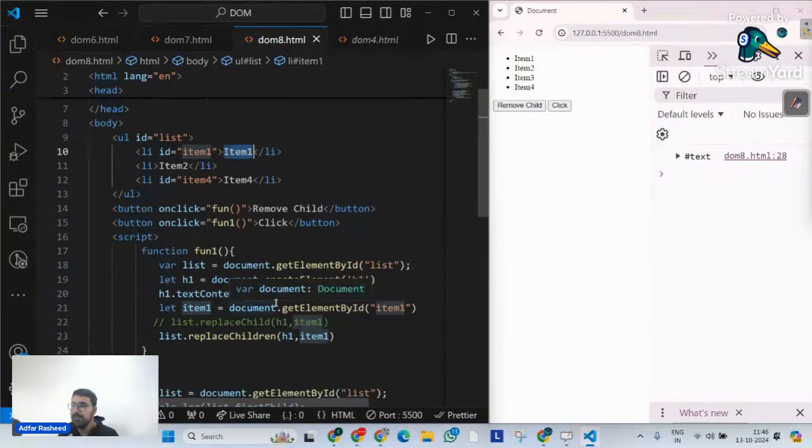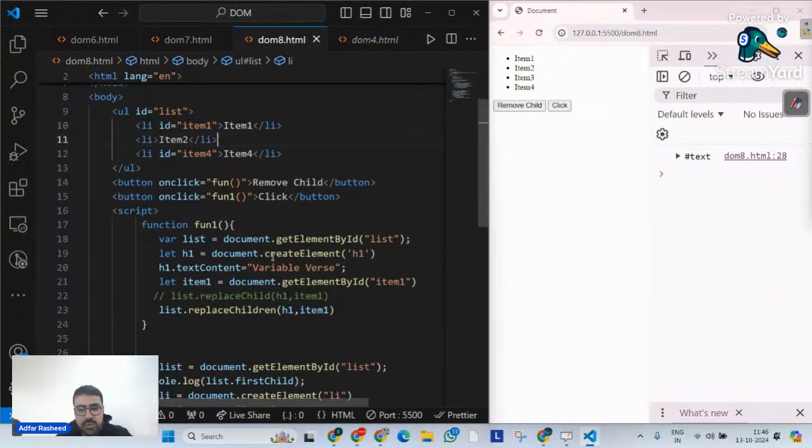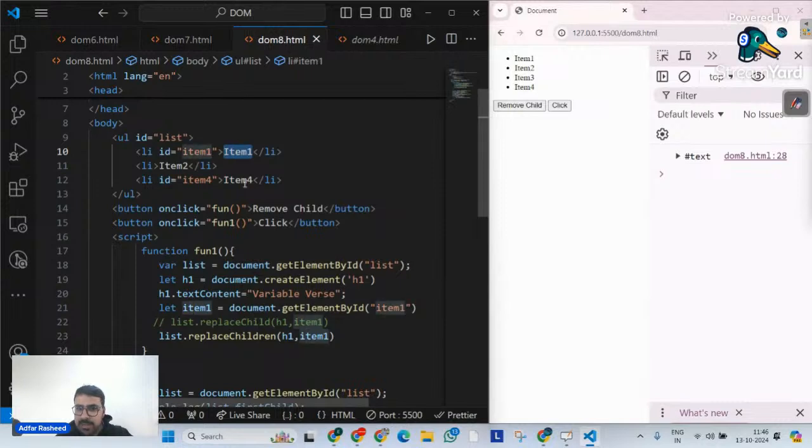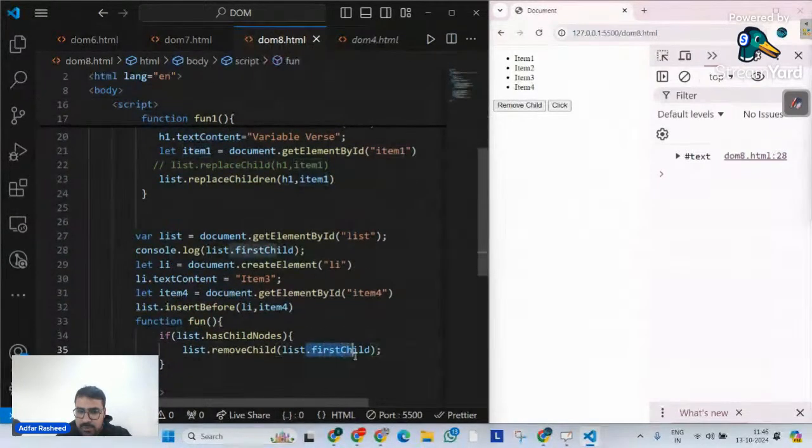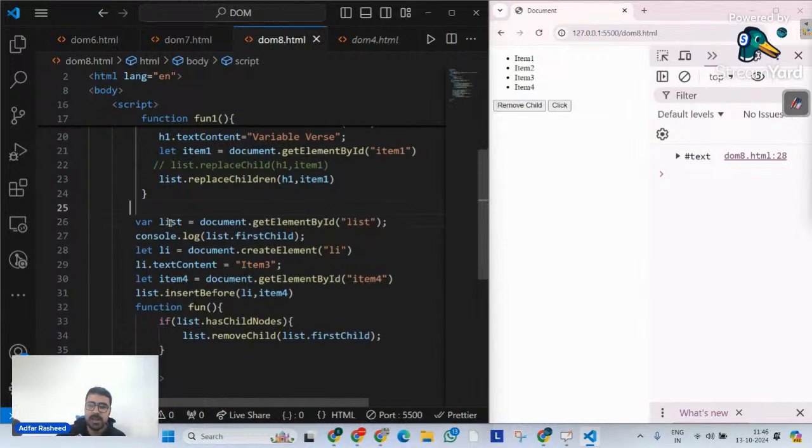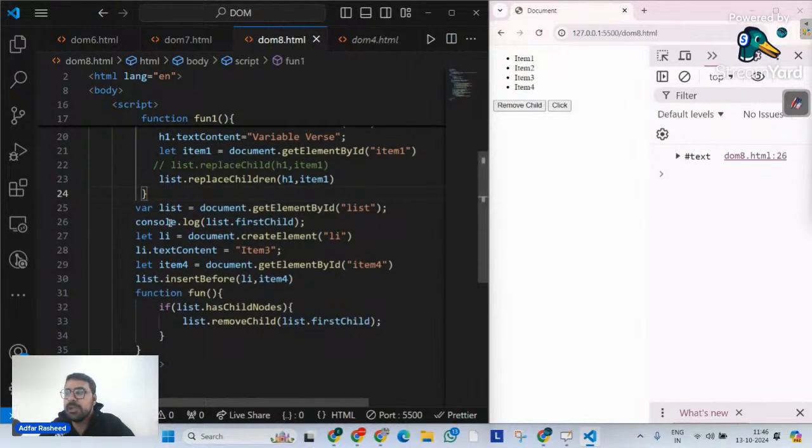So first element child gives me the element itself, and first child, I might be wrong here, gives me this text, that is item one. That's why it removed this particular list item. Let me do a little bit of research around it, and I will give you a better answer later on, Prathimesh. Because if I conclude with it, I think that might be wrong. I might be correct, I might be wrong here, okay?